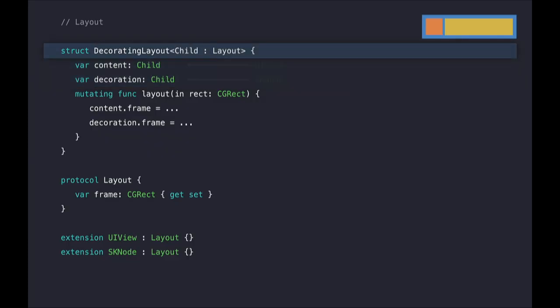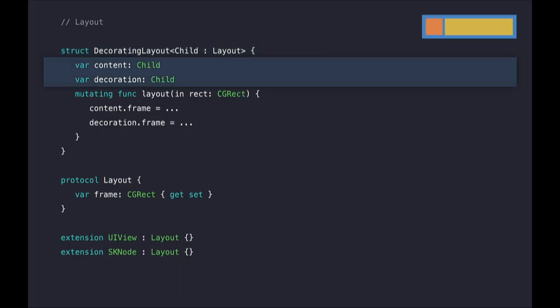Now, Swift has a great way of expressing that with generics. So we can update our layout to be a generic type with a type parameter called Child. Then we can make the content and decoration properties use that as their type. And this gives us exactly what we want. We can enforce that they're the same concrete type. And so we can have a decorating layout with just UIViews or one that just contains SKNodes.